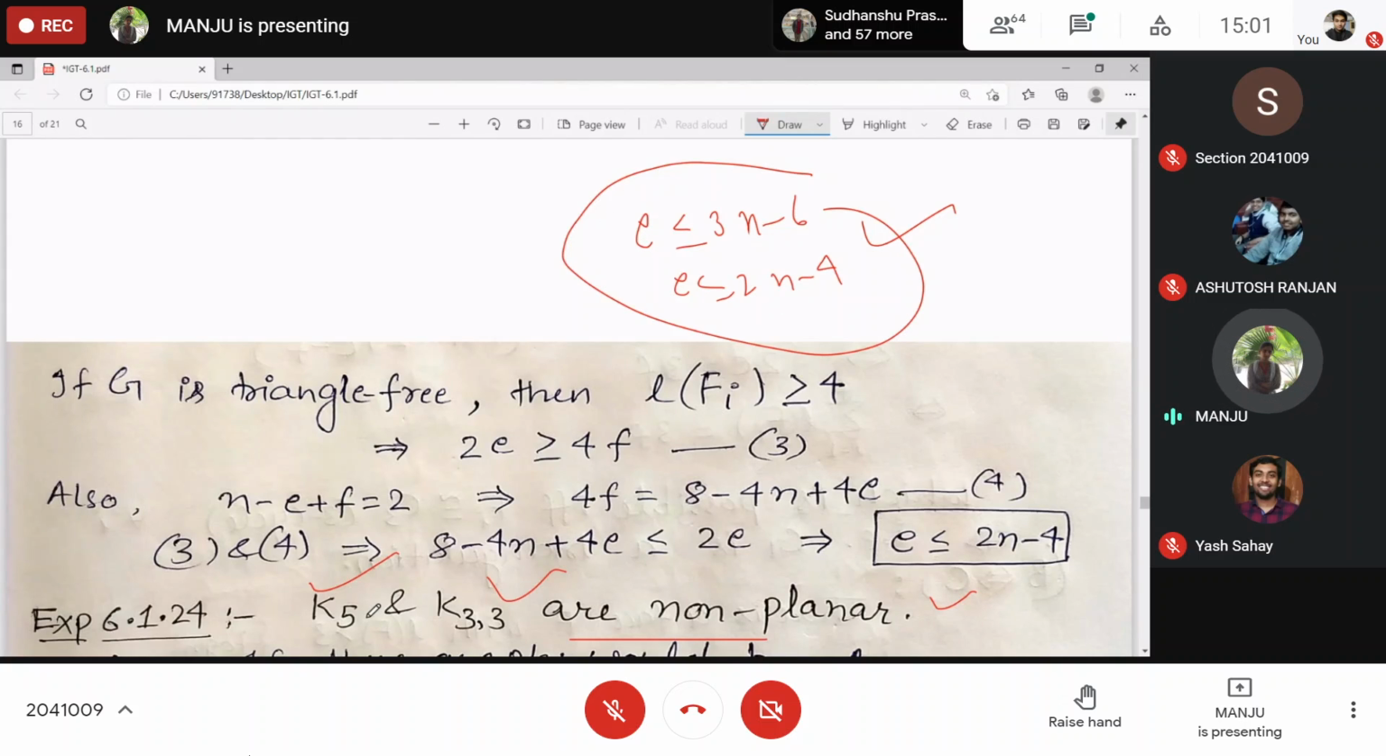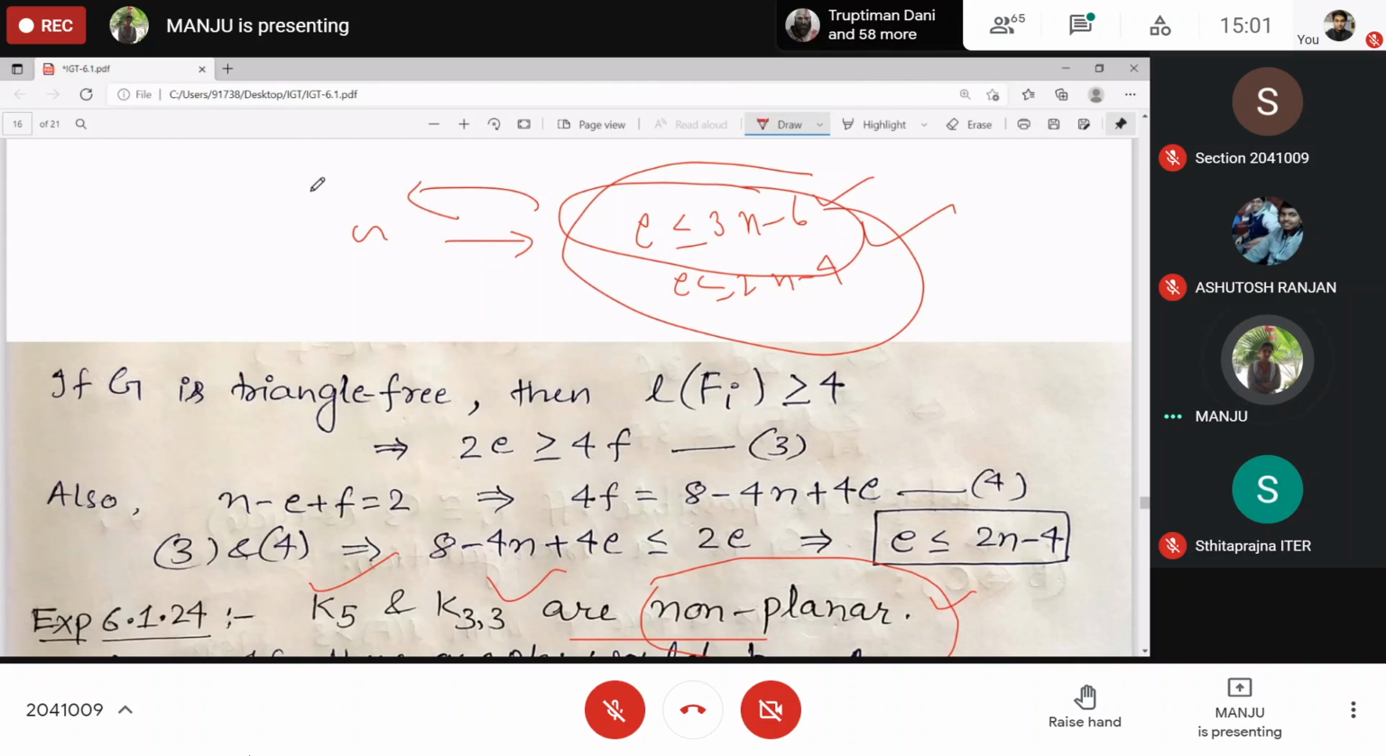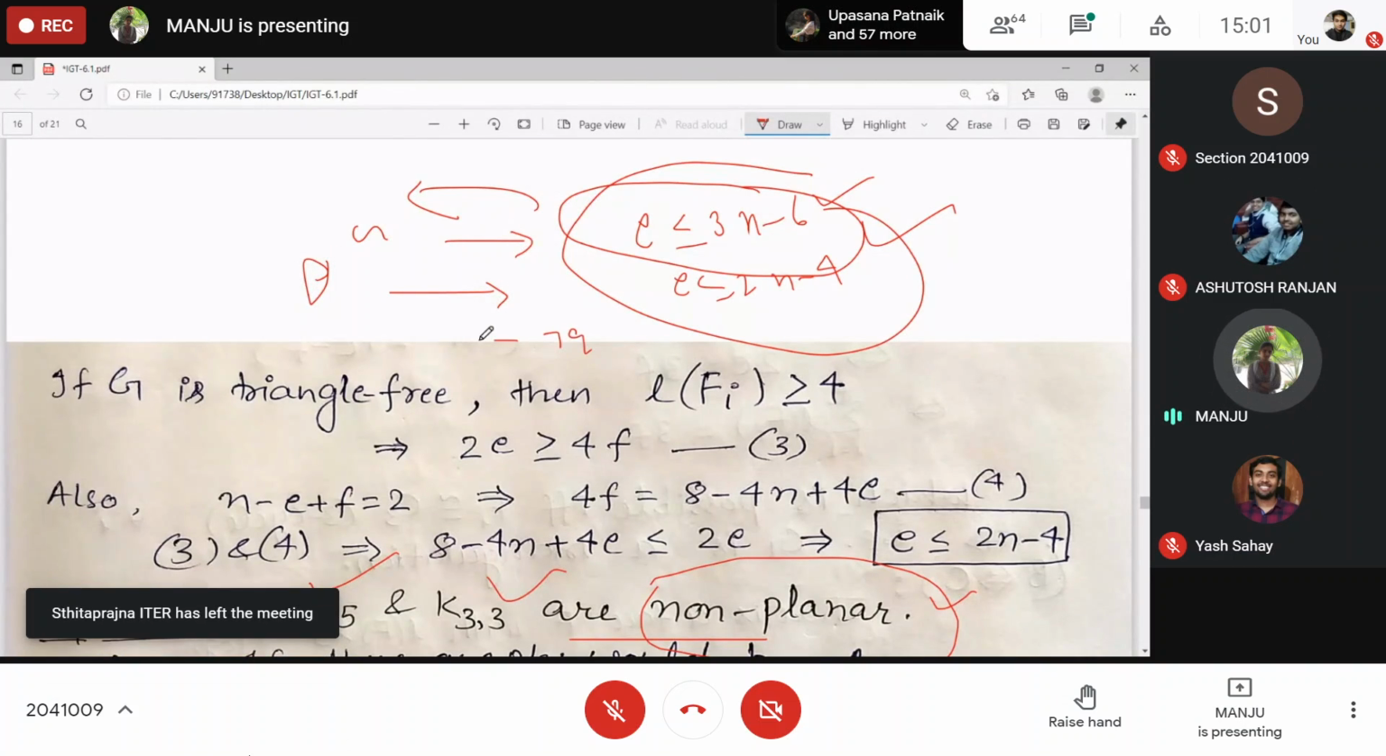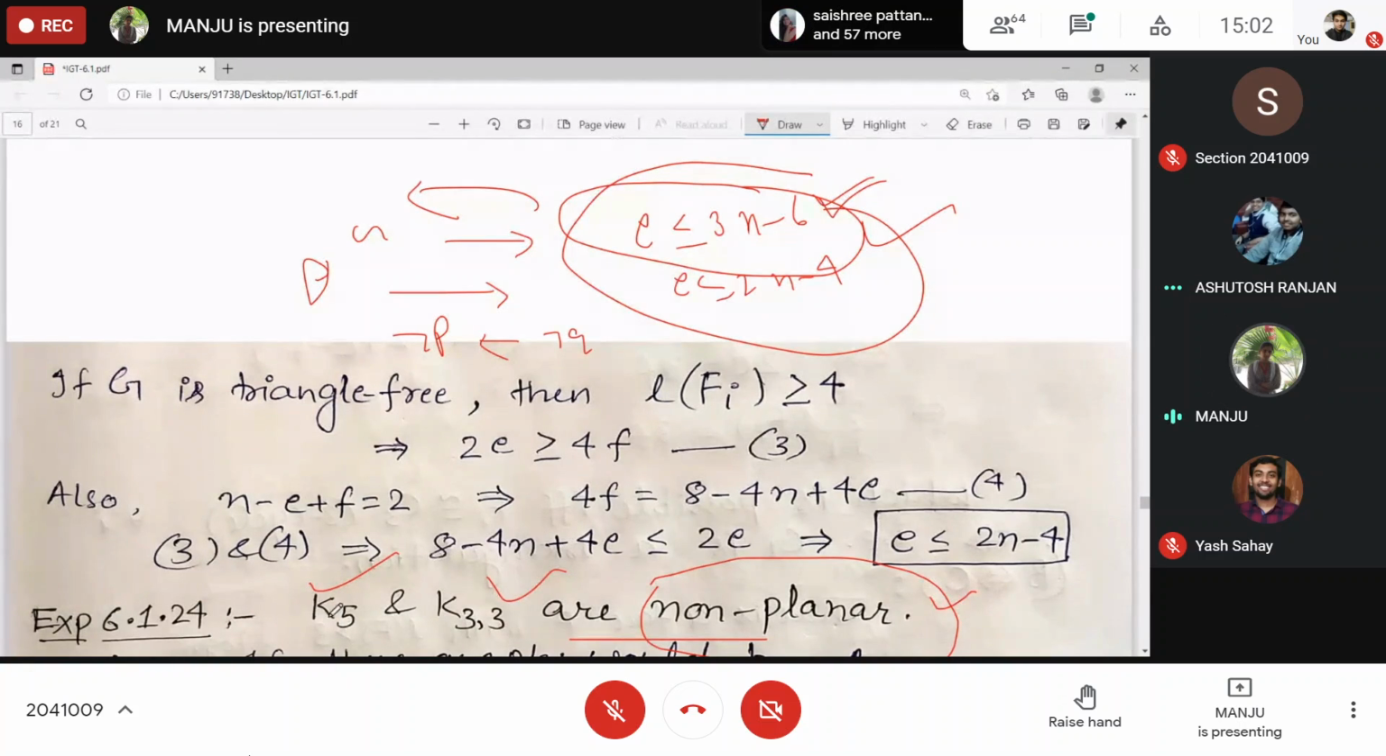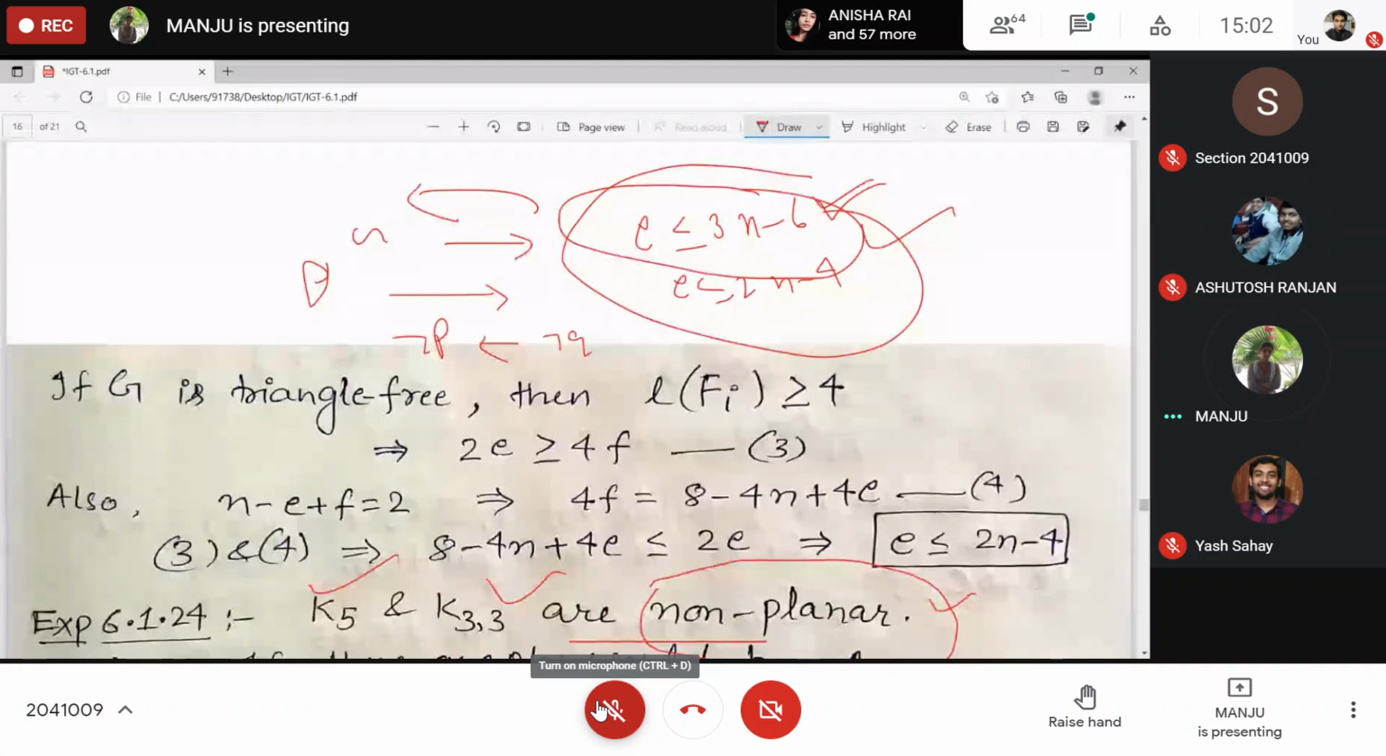In K5, is a triangle present? Yes, present. And in K3,3 also, a triangle is present, I think. Right? So you can use the first formula to prove these as non-planar, because for a planar graph this formula holds. And if this formula does not hold, then the graph will be non-planar. That is, negation of Q implies negation of P. So try to show that this formula does not hold for K5 and K3,3. Yes, ma'am, by contradiction it can be proved. Yes, you will get a contradiction.